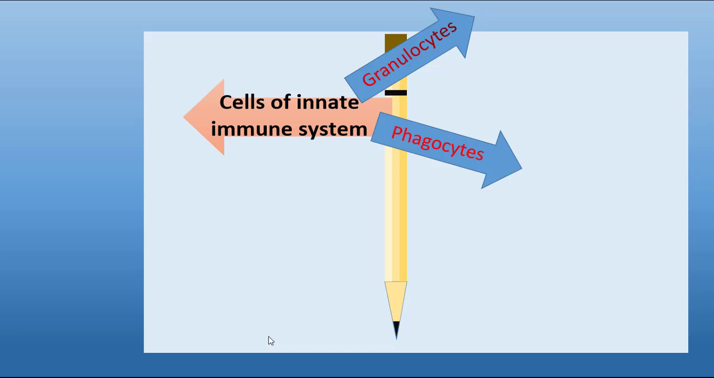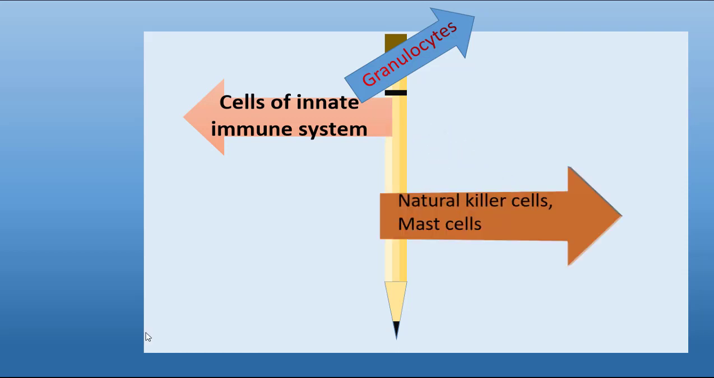Welcome to Youth Empowering. In the next two lectures, we are going to discuss the cells of the innate immune system, which are of two types, granulocytes and phagocytes. But in this lecture, we are going to focus on granulocytes, which include natural killer cells, mast cells, eosinophils and basophils.